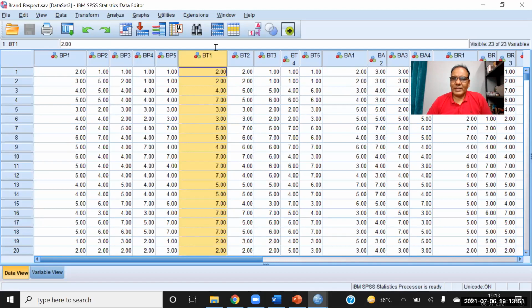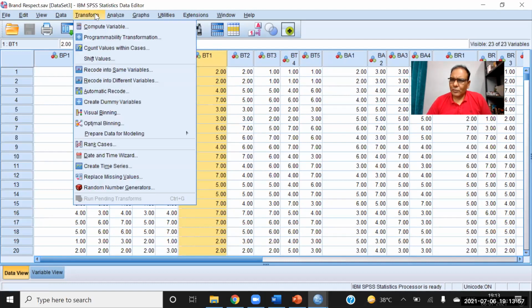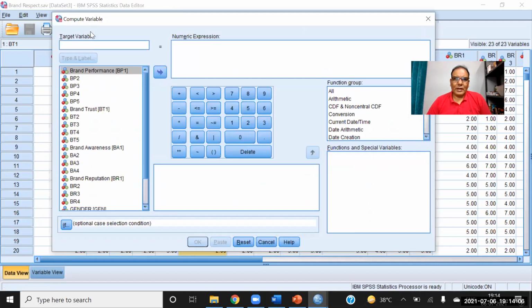So first of all, I will take the average of all the 5. I'm showing you how. So transform. There is an option called transform, Compute Variable. And we are making a new variable, brand trust.